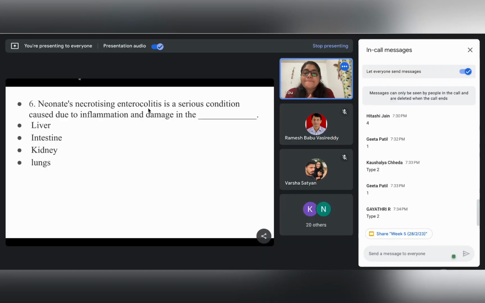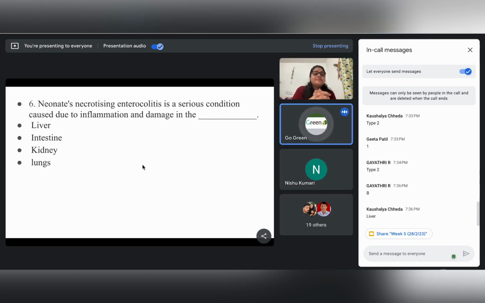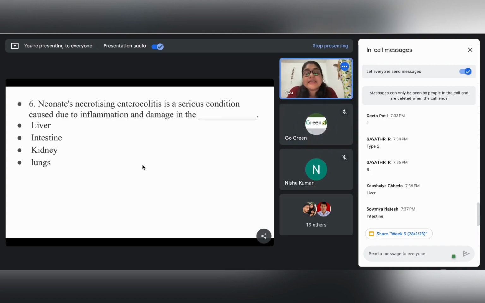Okay. Next we move on to question number 6. Question number 6: in neonates, necrotizing enterocolitis is a serious condition caused due to inflammation and damage in the, and the four options are liver, intestine, kidney and lungs. Yes, intestine, correct. B, intestine. Somebody is saying liver, but liver is not the correct answer. The correct answer is intestine.